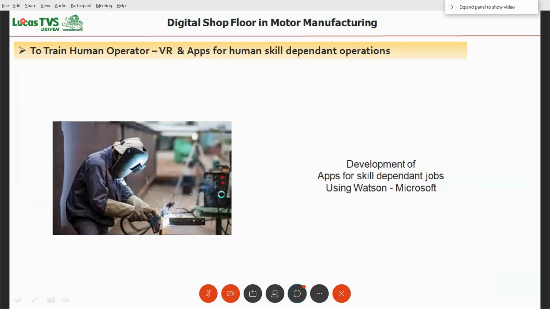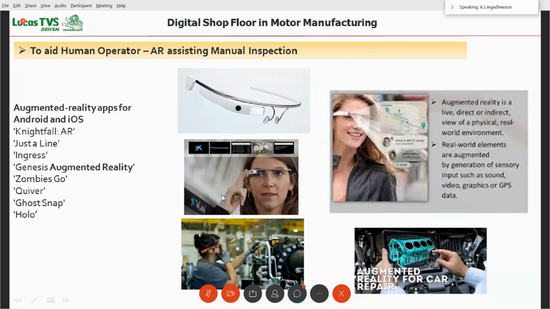Next is to train the operator with virtual reality. In a virtual environment, you will be able to understand. For car driving, you need not drive a physical car first. You can sit in a virtual environment where you face the car driving, and then go to the actual physical world and start driving. Like that, how welding can be done can be taught here. That also we are developing.